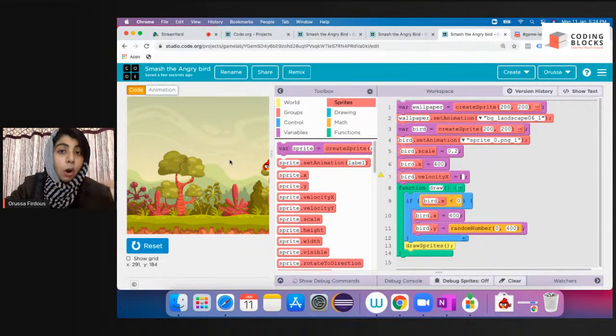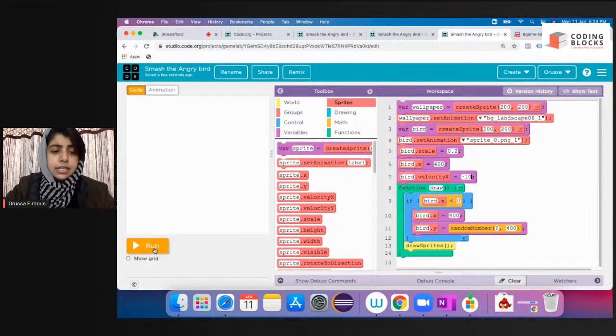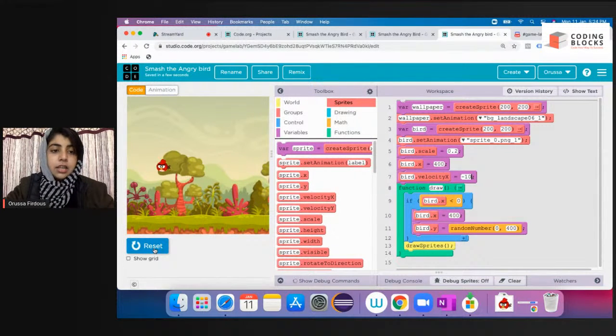But if I do the opposite, if I move this cursor towards the left edge, then the x position is decreasing. That means we have to attach a negative value to velocity x. So I'll give it -10. Again I'll click on reset and run.